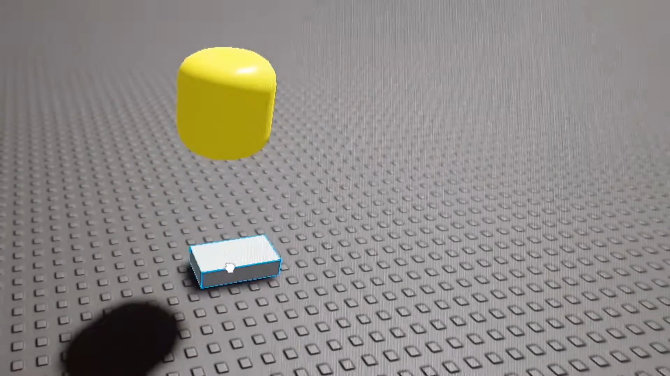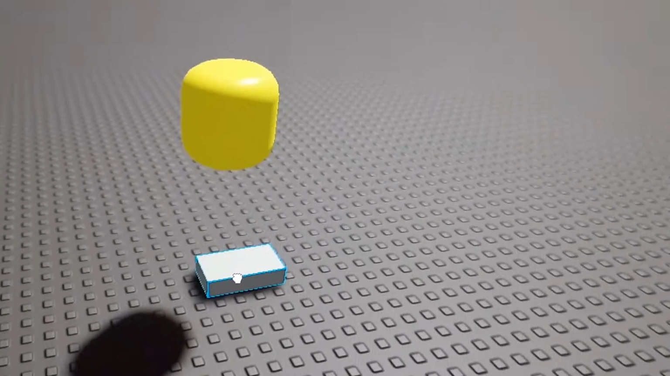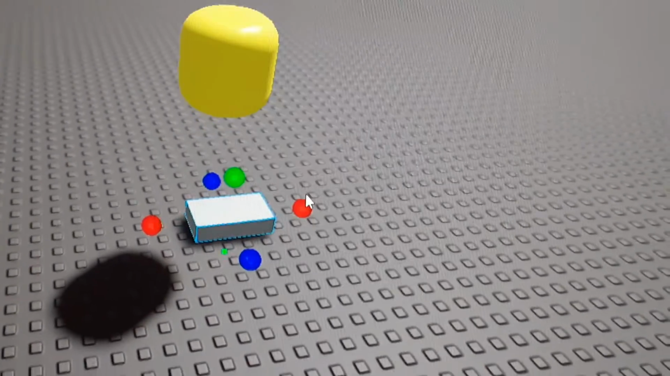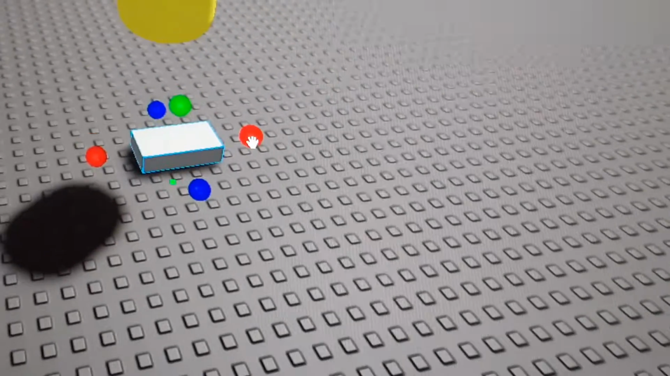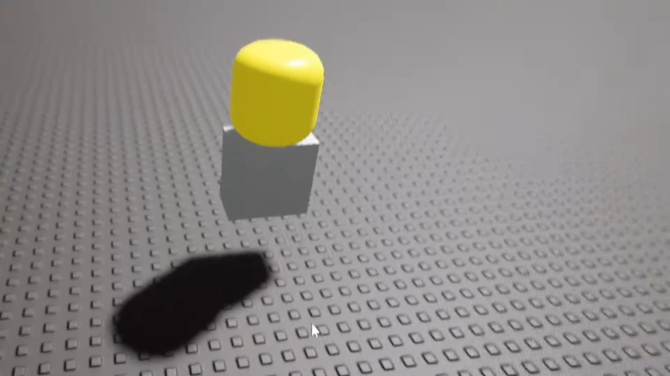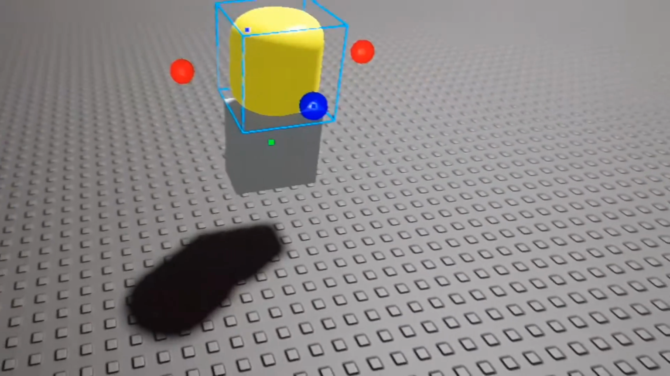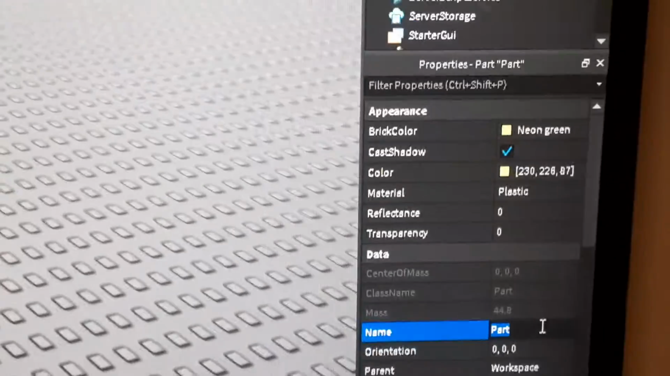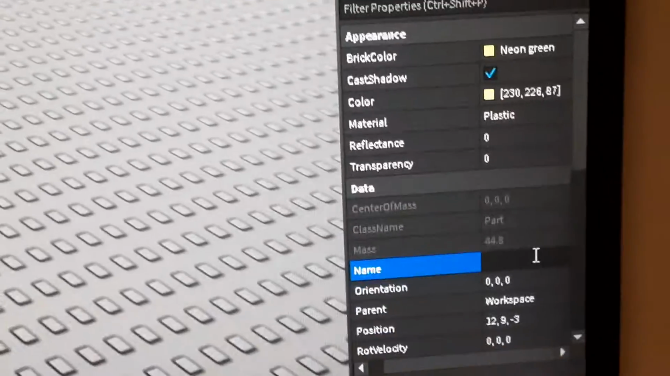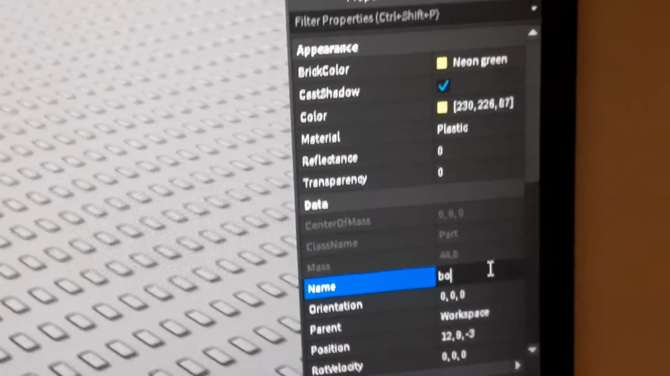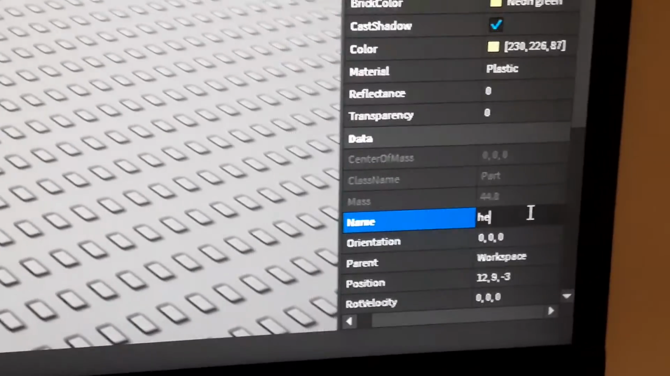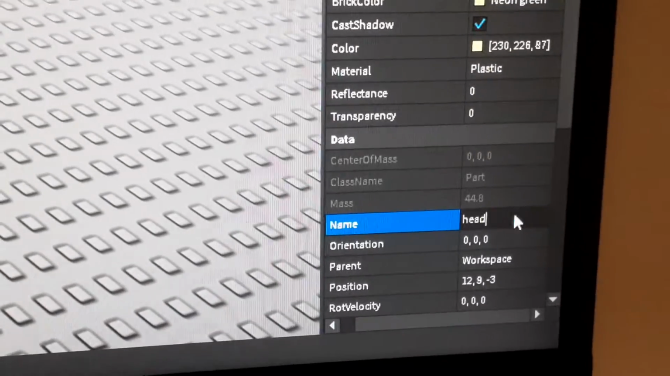So what we can do is just go ahead and resize this block. I'll pause the video to show you what it's like when it's done. So this is what it should look like when it's done. And you could just name this part on your properties panel. Call this body. Wait, no, actually, it's the head. So if it's the head, then call it head.